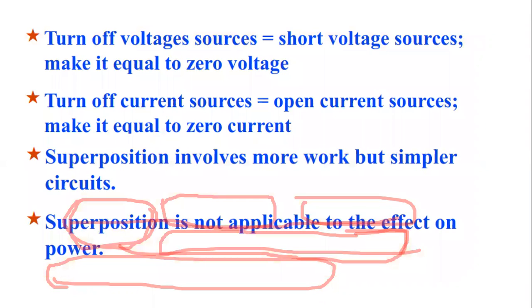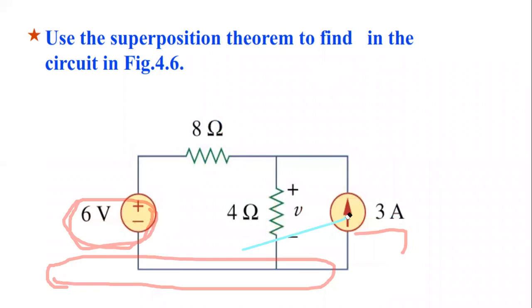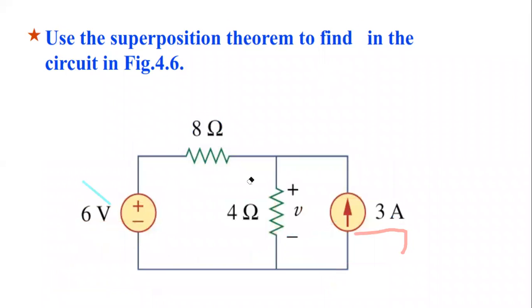You can read all these procedures. So now you can see the diagram. What the superposition theorem says is that we have two sources here. I will switch off this source and see what the voltage is due to this source only.